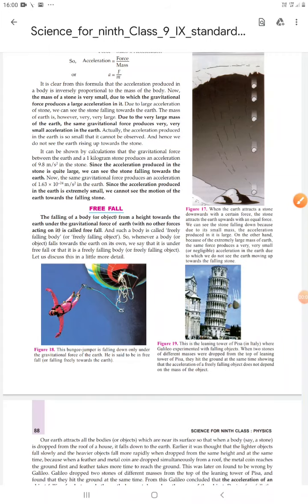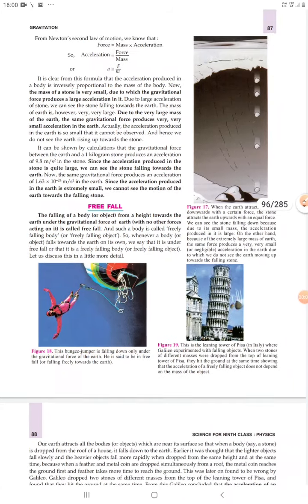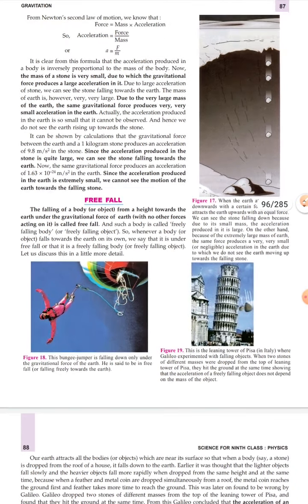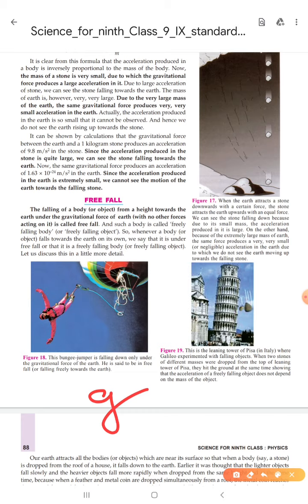Students, now let's talk about some interesting facts related to acceleration due to gravity. We know about the acceleration due to gravity, which is usually denoted by small g. Now let us talk about free fall. This is a very important thing. What is free fall? The falling of a body from a height towards the earth under the gravitational force of earth. This is called free fall.